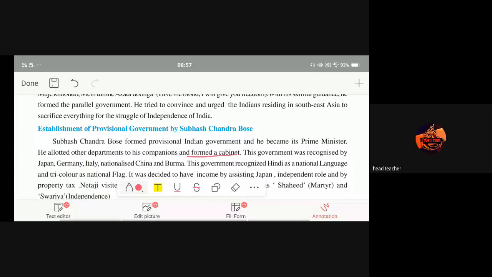This government was recognized by Japan, Germany, Italy, nationalist China and Burma. This government recognized Hindi as a national language and tricolor as the national flag. It was decided to have income from Japan, an independence levy, and property tax.